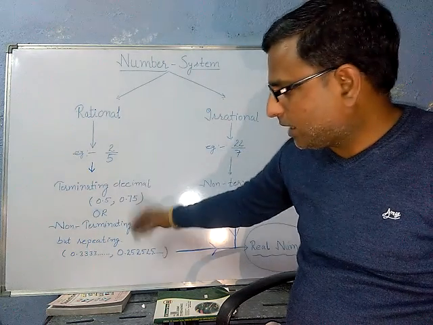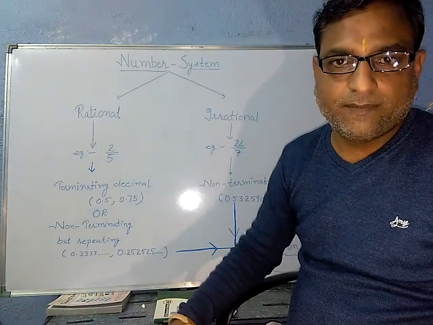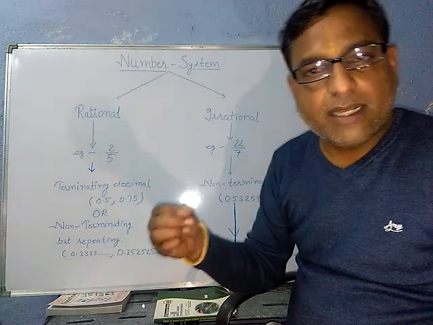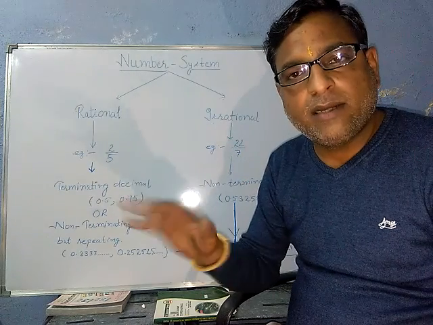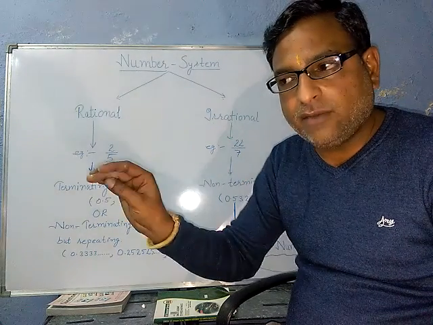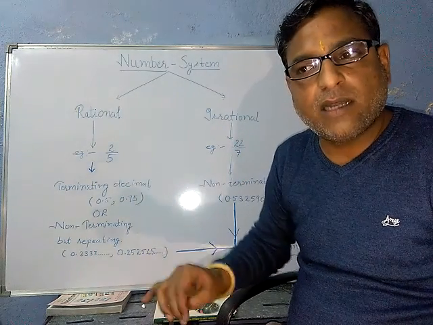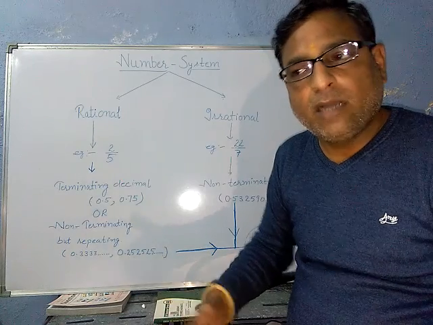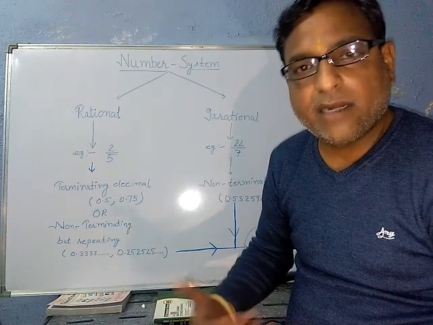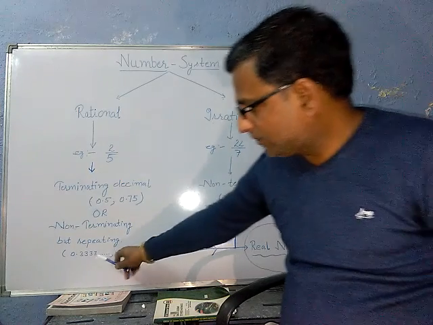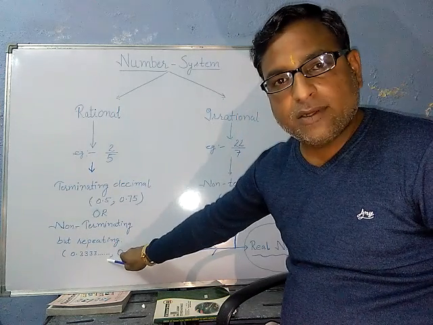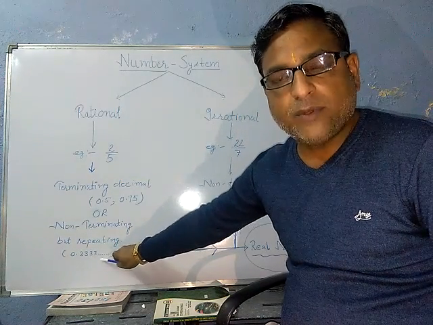After that, sometimes it is not terminating, right? The division will carry on. Like if you divide 10 by 3, 3 threes are 9, remainder 1. Then again you put the decimal, 3 threes are 9, remainder 1. Again and again you are getting the remainder as 1. So when you see the result, you will get 0.33333 and so on.